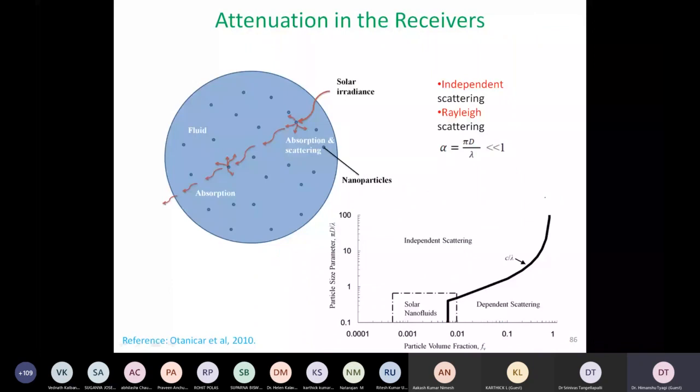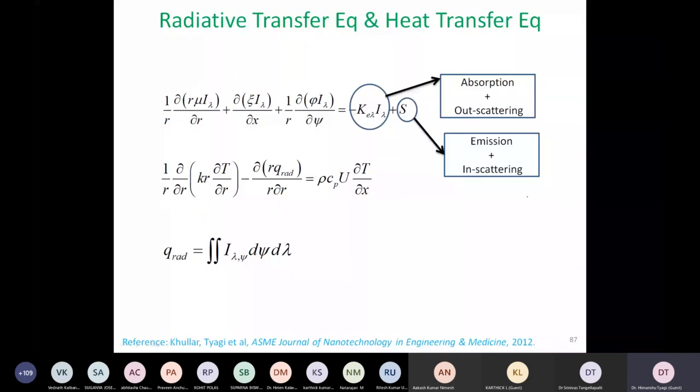I have talked a little bit about Rayleigh scattering, which we also looked at. And then we started solving those equations. If you remember, we already talked about the RTE, the radiative transfer equation. Earlier we had those long terms, and now it looks a little different because it is written in radial coordinates. Earlier, we were dealing with Cartesian coordinates. I'll not go into the details of explaining these equations. The first equation is the RTE.